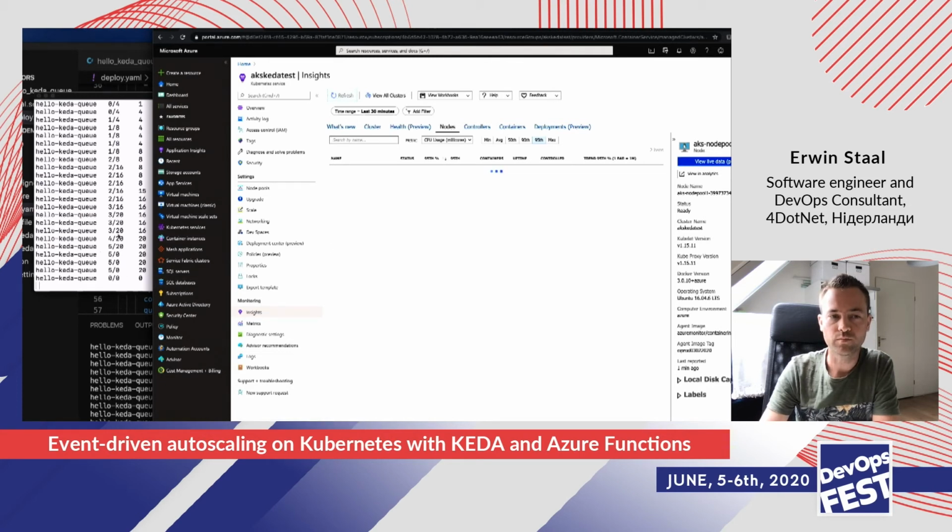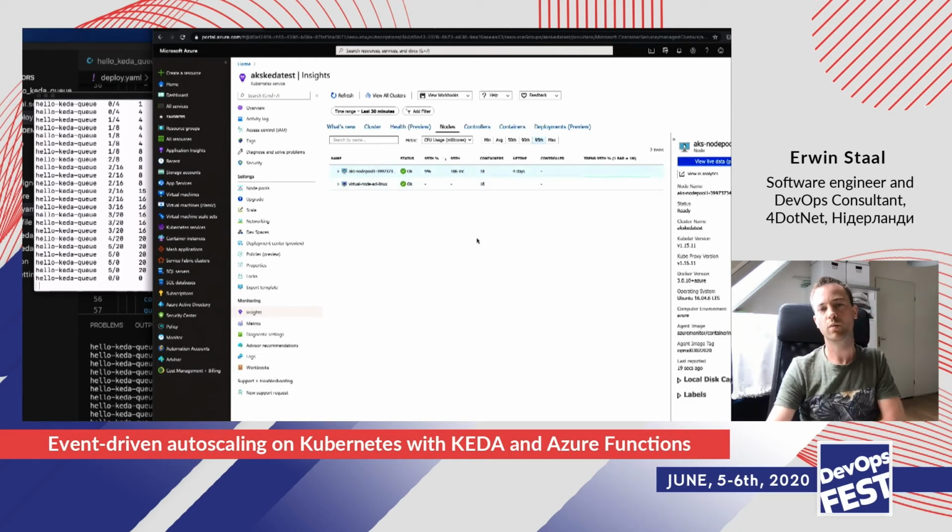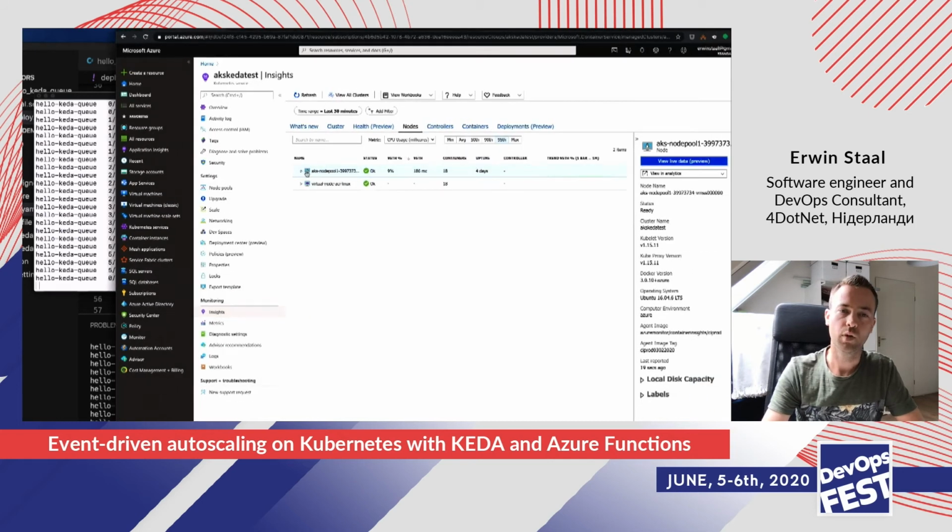So as you can see over here, my queue is already empty, so it started scaling down again. It didn't even make it up to the 20. The 5 instances that were available were enough to get that queue empty, and it started scaling down this particular deployment. And as you can see, it actually started deploying almost all of those pods on the virtual node. One did get added on AKS here, so it does that by itself. But there was little to none impact on my normal cluster, so my normal API, etc. Almost all of them were run on the virtual node here.